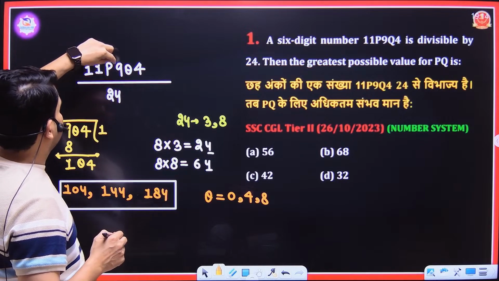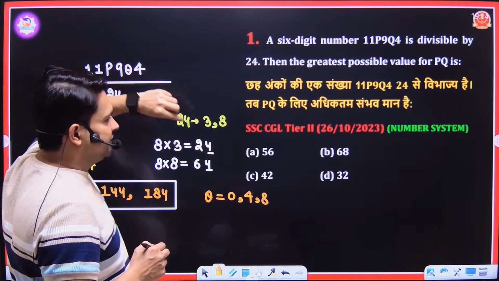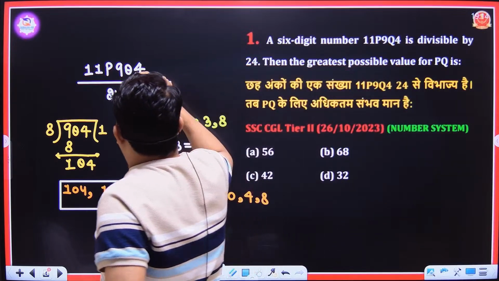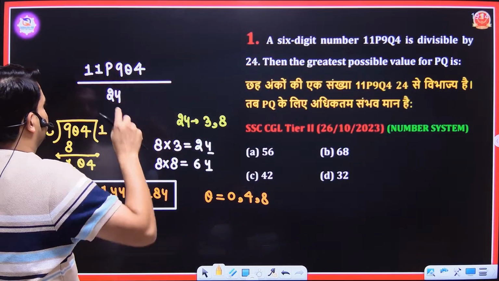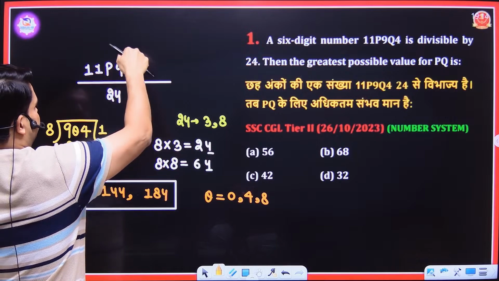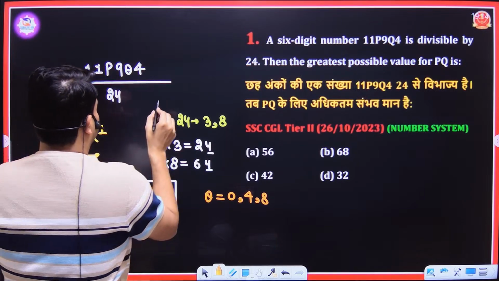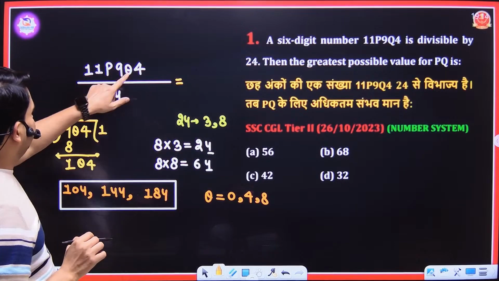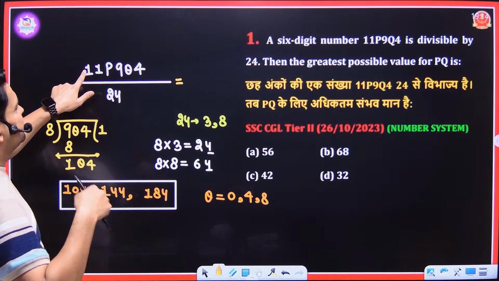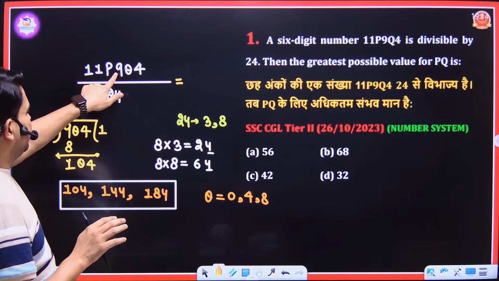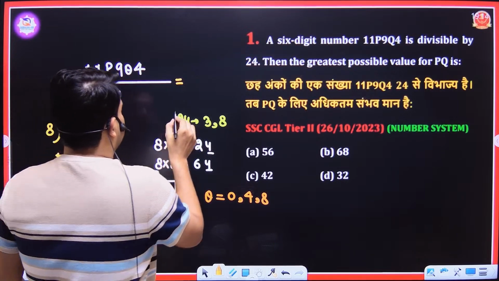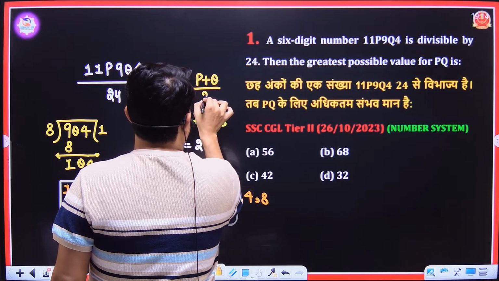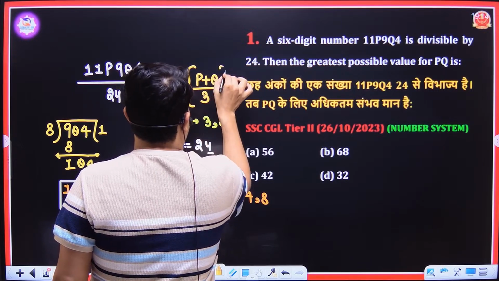The sum of the digits of this number must be divisible by 3. Here the sum is, if I add 1 plus 1, that is 2, 2 plus 9 is 11, 11 plus 4 is 15. It means it is p plus q, see, 1 plus 1, 4 plus 1 is 6, and 6 is divisible by 3, 9 is divisible by 3. It means p plus q must be divisible by 3.